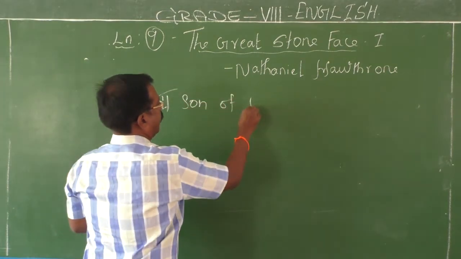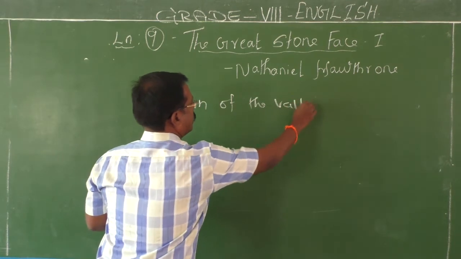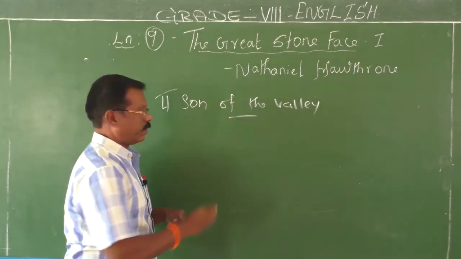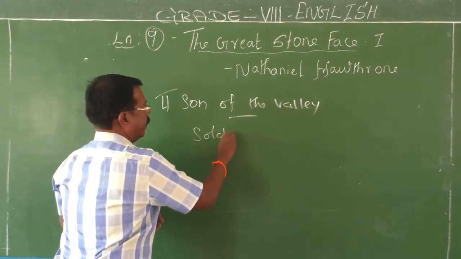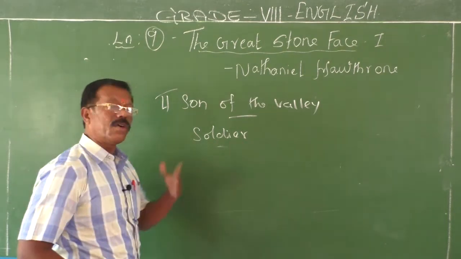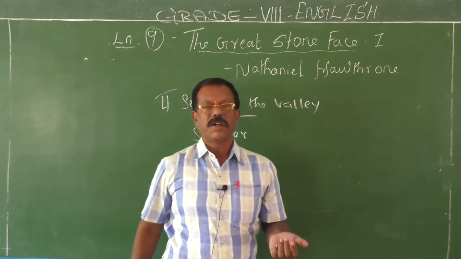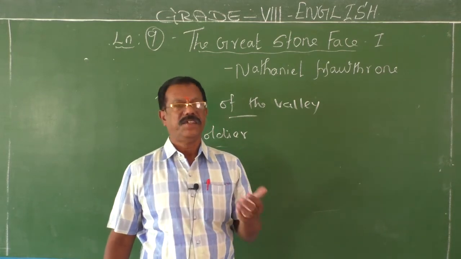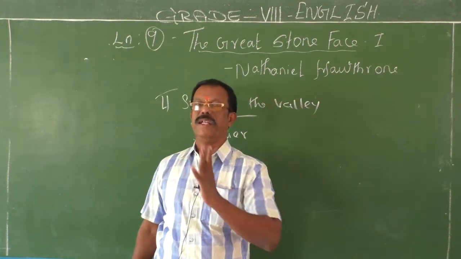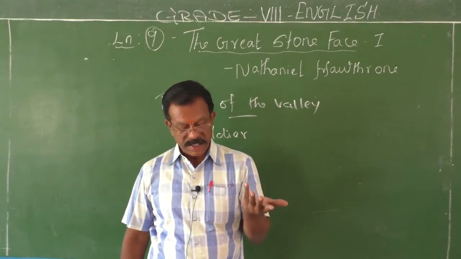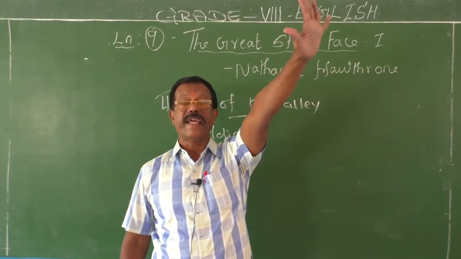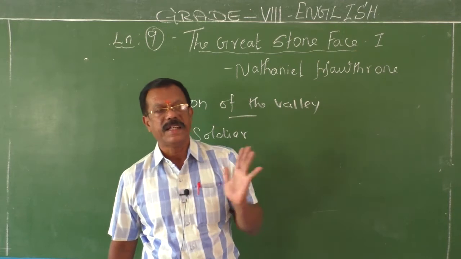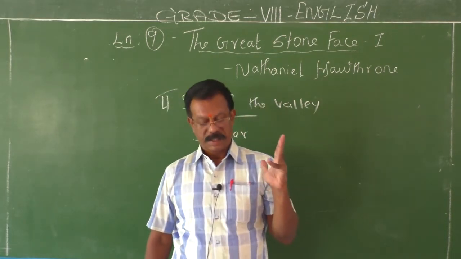Actually, he too, the second son of the valley, was a soldier. He left the valley a long time ago. He joined the army, he became a soldier. And he expressed his desire. He too wants to come back to his valley. He expressed his desire to spend his last days peacefully in the valley where he was born.